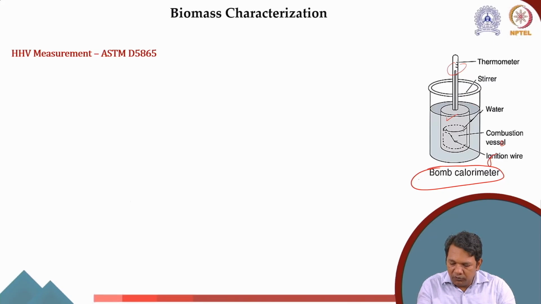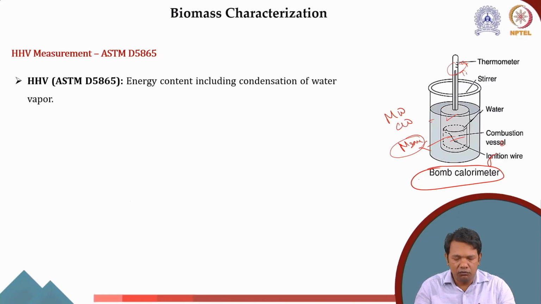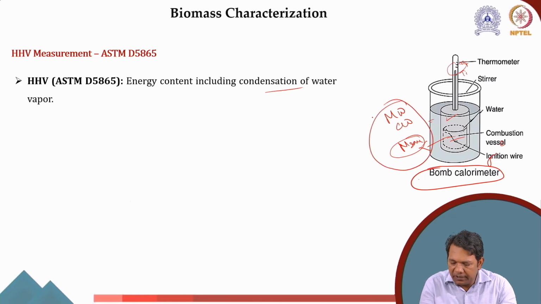Now this thermometer shows, let's say, an initial temperature and a final temperature. So it will show a change in the temperature, because the biomass after combustion releases energy, you know that. So whatever energy is produced will be transferred to this water, and then we can measure the delta T, and we can find out how much heat is gained by the water. Okay, so the simple equation that we use for measuring the energy content, including the condensation of water vapor, will depend on this.